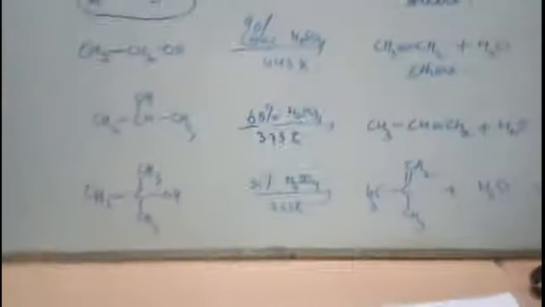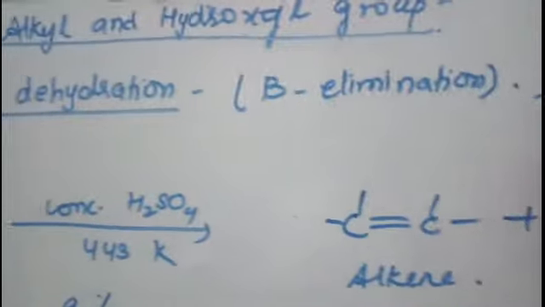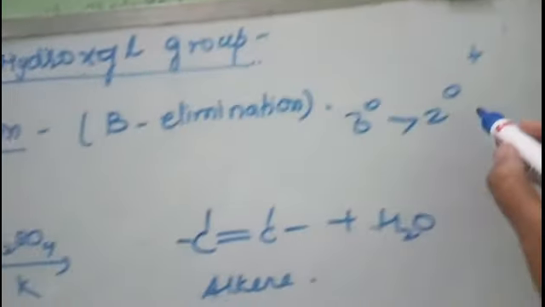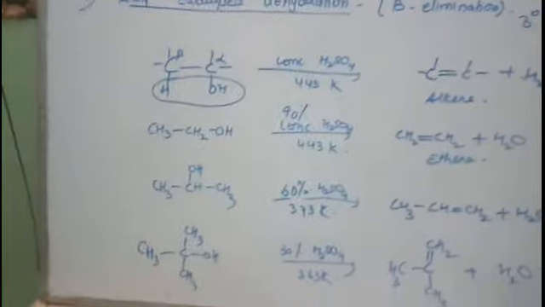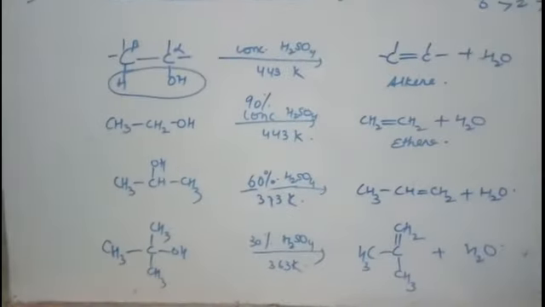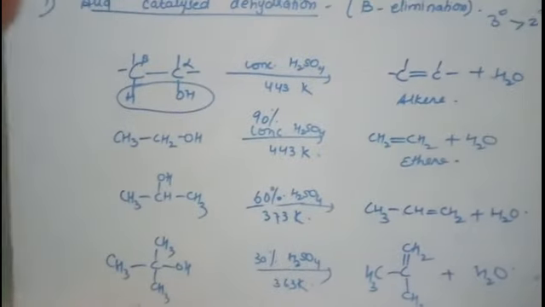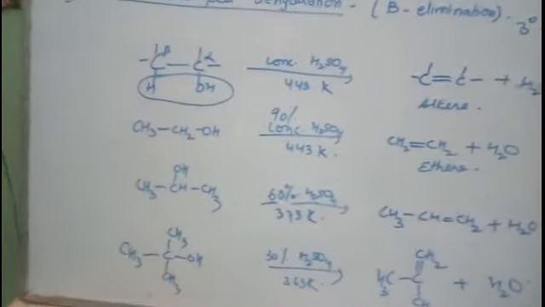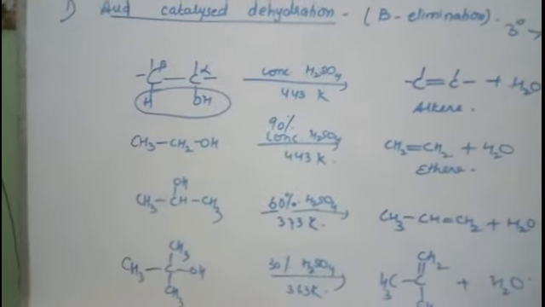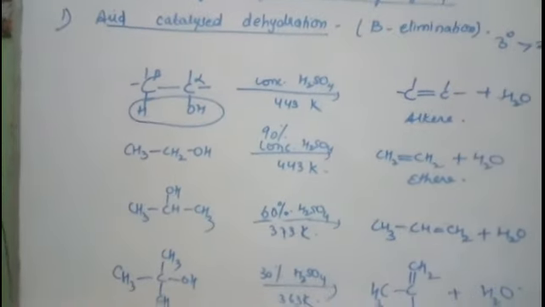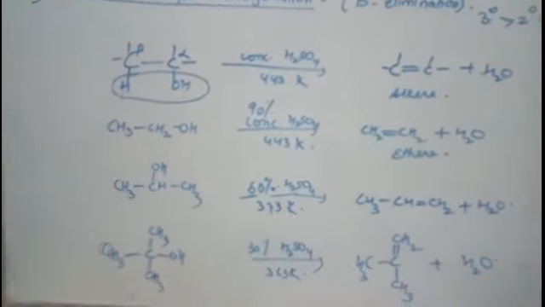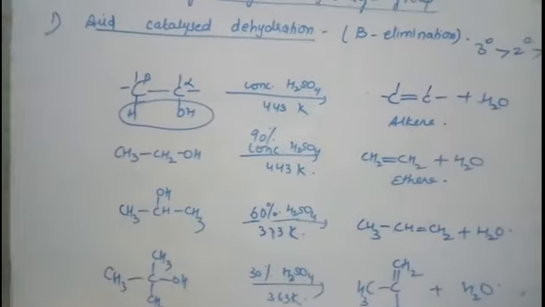So got it? Since the reactivity is in the order that 3 degree is more reactive than 2 degree, then primary, therefore the reaction also takes place in the same order, with milder conditions for tertiary, then secondary, and most drastic conditions are required for the primary. And this is how alcohols are converted to alkenes. Got it? Now next we will study